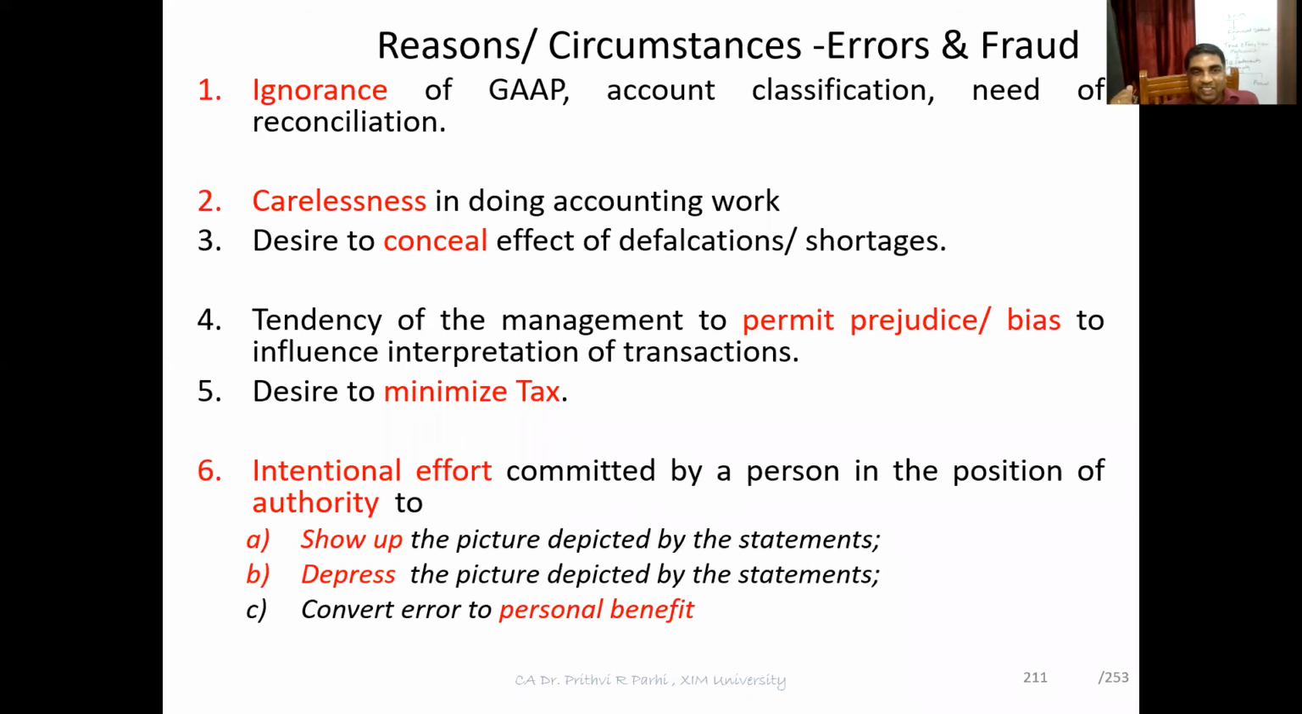Then one more circumstance is intentional effort committed by a person in the position of authority to show up the picture depicted in the financial statement, or maybe to depress the picture depicted in the financial statement, or convert an error to personal benefit. Sometimes people want to show up the picture. Financial statement shows low profit, they want to show high profit. Some efforts are intentionally done because the person is in the position of authority to show up the picture.